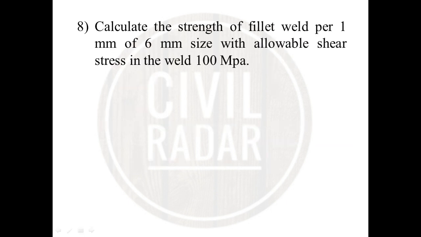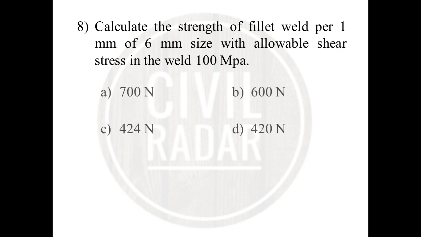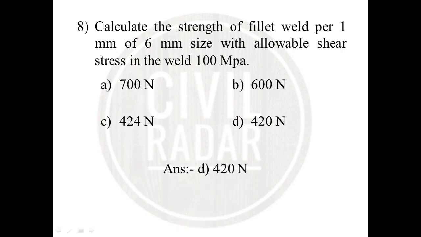The next question is, calculate the strength of fillet weld per 1 mm of 6 mm size, with the allowable shear stress in the weld being 100 megapascals. The answer will be 420 Newton. So how do we find this answer?